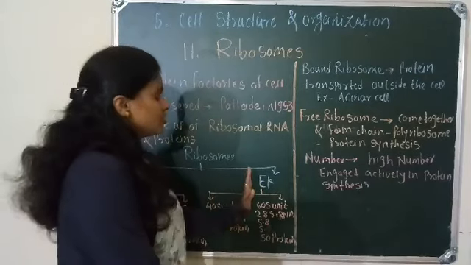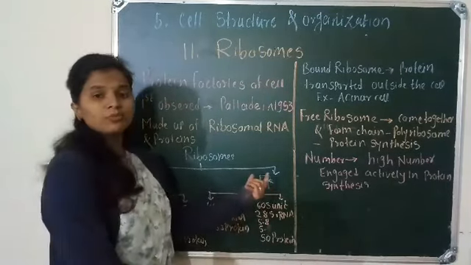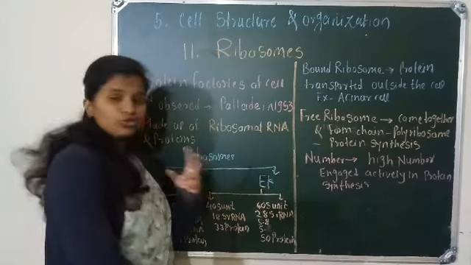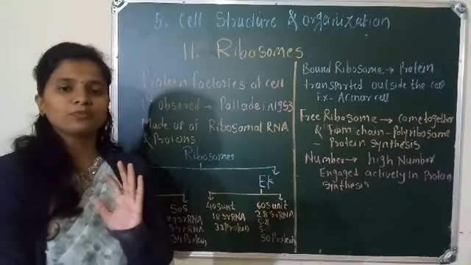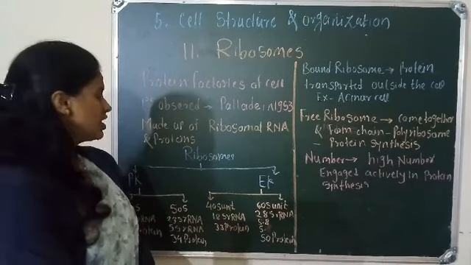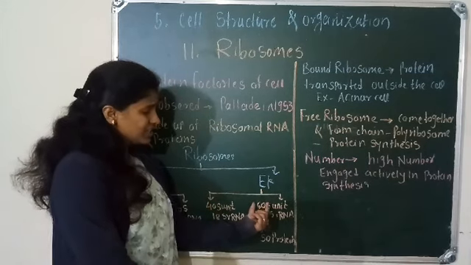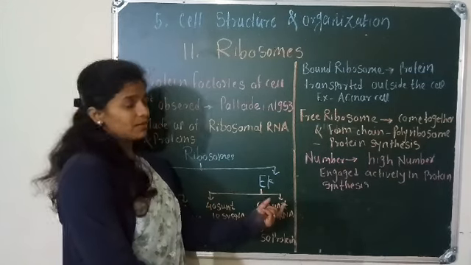Then next is the eukaryotic cell. In the eukaryotic cell, the ribosome is made up of two subunits. First is a small subunit and second is a large subunit. The small subunit is 40S and the large is a 60S subunit.